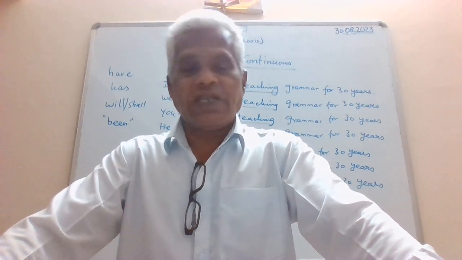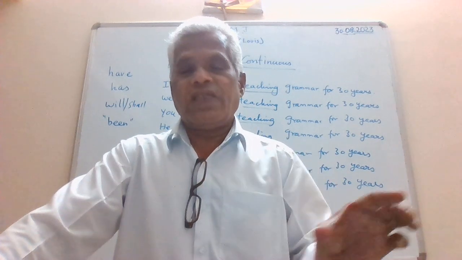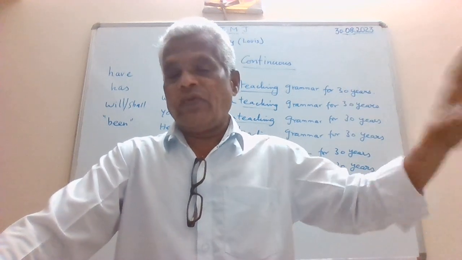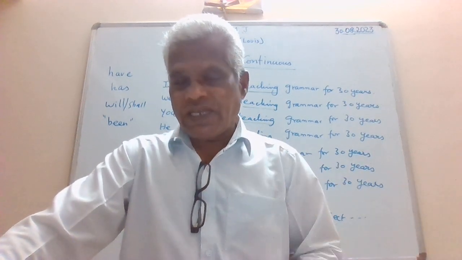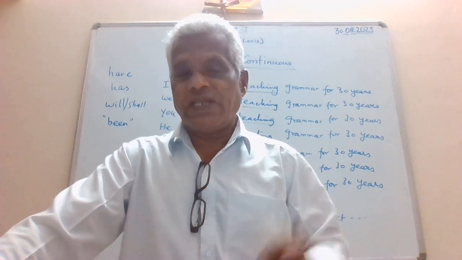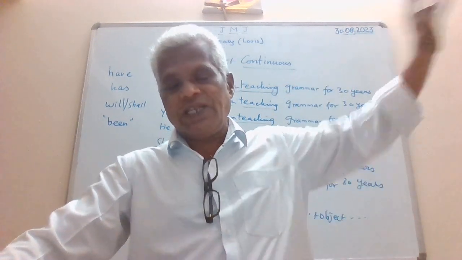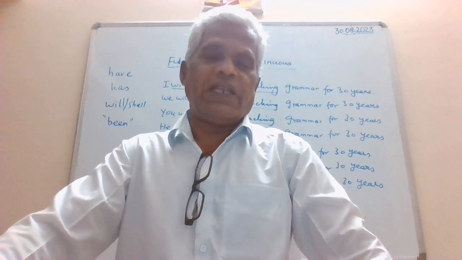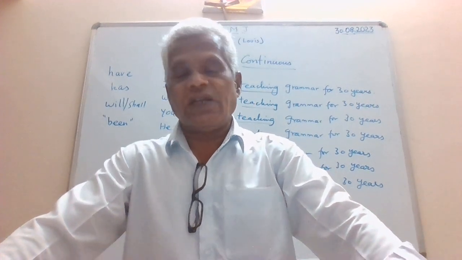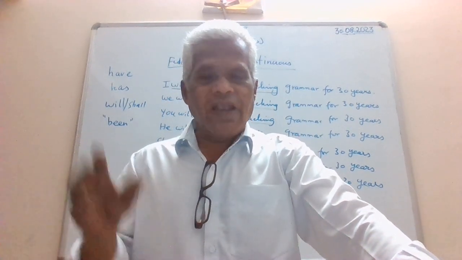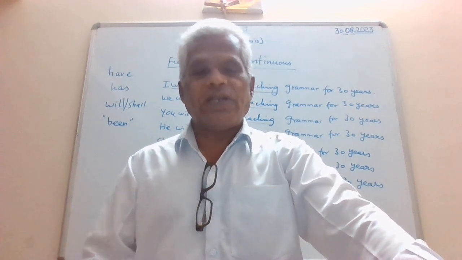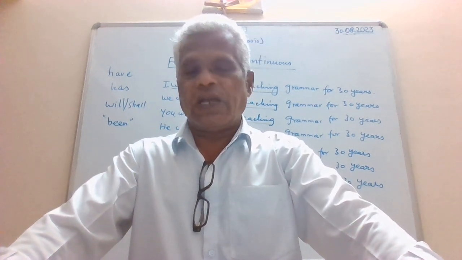So in the present perfect continuous, we do not know whether the teaching is going to be over after 30 years. But here it is certain. Past perfect continuous tense, when I say I had been teaching there for 30 years, the understanding is that I may not teach now or I am not teaching now. That could be understood in that way also.